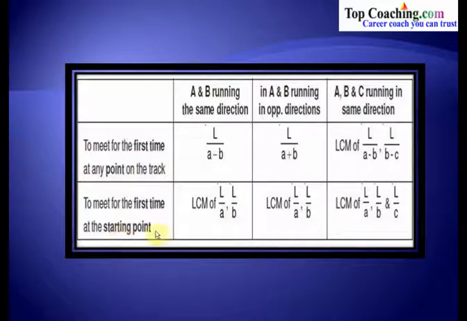Now, to meet for the first time at the starting point, that would be LCM of L by A, L by B when A and B are running in the same direction, and this would be again the same LCM of L by A, L by B if A and B are running in the opposite directions. In case we have got three runners A, B and C running in the same direction, then to meet for the first time at the starting point, that would be LCM of L by A, L by B and L by C. So this is a table you got to remember to solve problems on circular tracks.